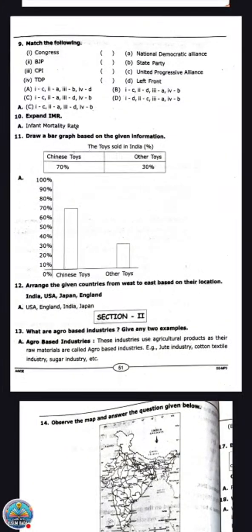Next, draw the bar graph based on the given information. Here Chinese toys 70% and other toys 30%, that is sold in India. So it is related to percentage. On the y-axis we are going to write percentage, that is 10%, 20%, 30%, 40%, like that.